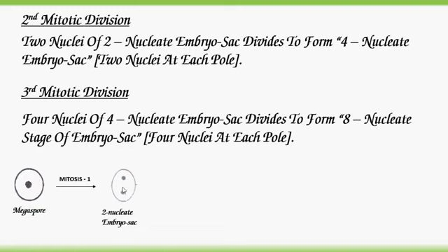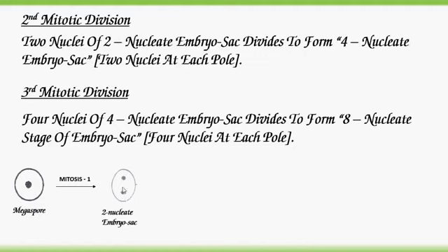These two are also in haploid condition. The 2 nuclei move towards the poles. This is one pole and this is another pole. This side is the micropylar region, and this side is the chalazal region. To two opposite poles, these 2 nuclei move.